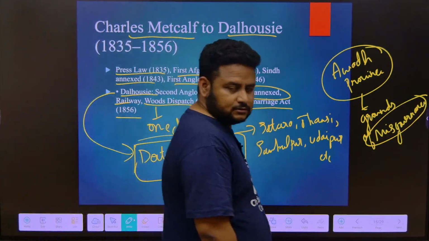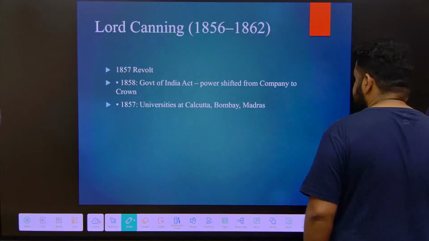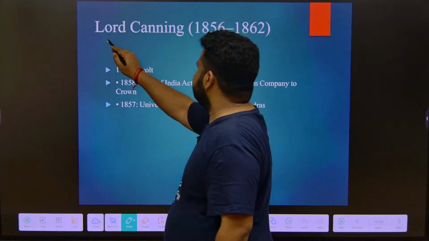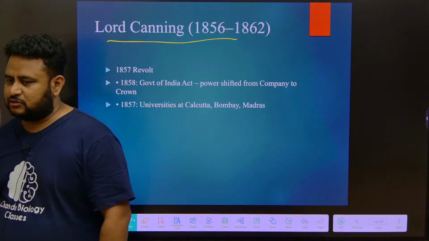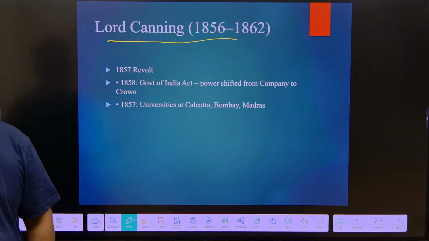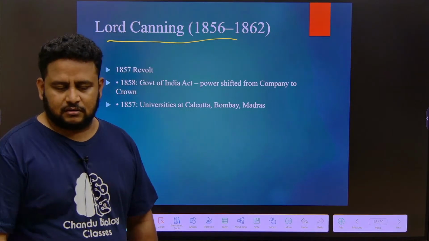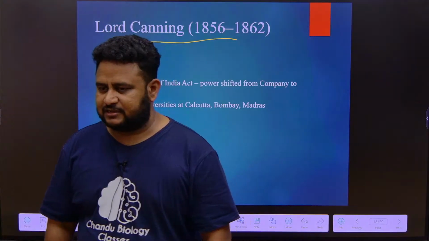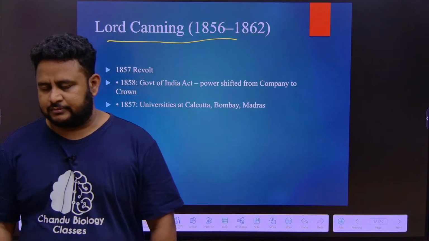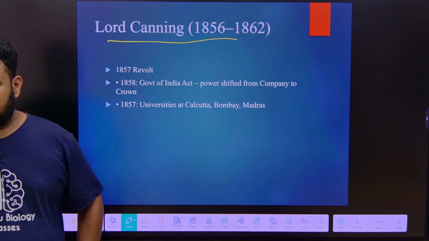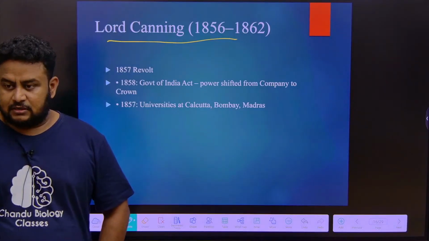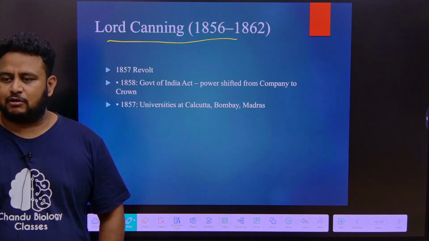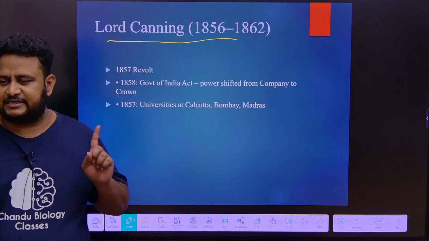Right. Let us proceed. Next is very important, Lord Canning. I told you certain people are very important: Robert Clive, Warren Hastings, Lord Cornwallis, Lord Wellesley, John Shore, Barlow, Lord William Bentinck, Lord Dalhousie. Like that, Lord Canning is also very important.